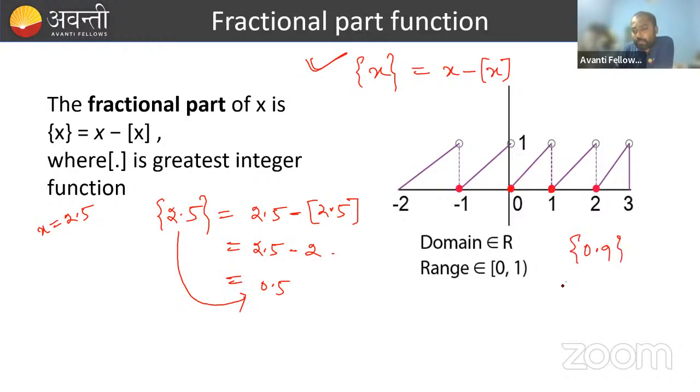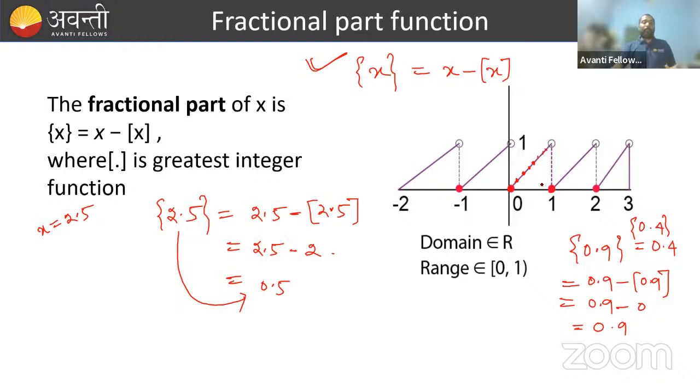The fractional part of 0.9, that is x is 0.9. So 0.9 minus greatest integer of 0.9. So 0.9 minus 0, the greatest integer value of 0.9 is 0. So the fractional part of 0.9 is 0.9. If we take 0.4, the fractional part of 0.4 is simply 0.4. So if we take the values of x in between 0 to 1, and plot all these values of y on the graph, I'll plot all these numbers like this.